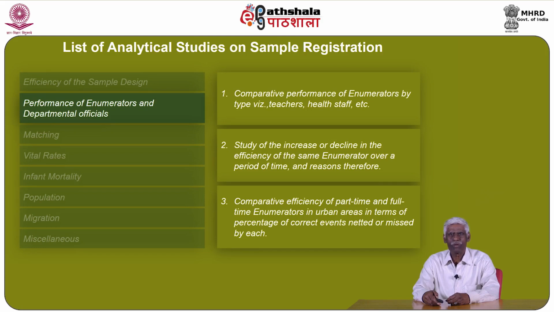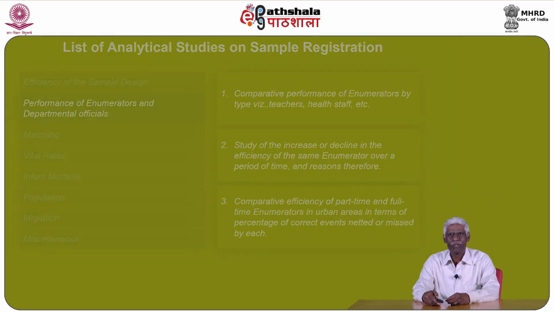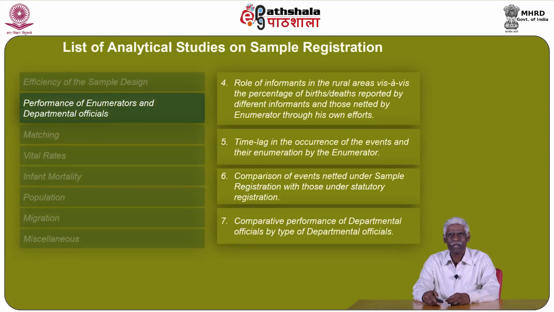4. Role of informants in the rural areas vis-a-vis the percentage of births or deaths reported by different informants and those netted by the enumerator through his or her own efforts. 5. Time lag in the occurrence of the events and their enumeration by the enumerator. 6. Comparison of events netted under sample registration with those under statutory registration.